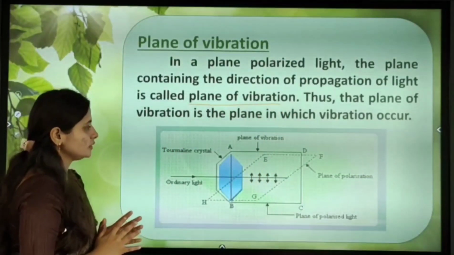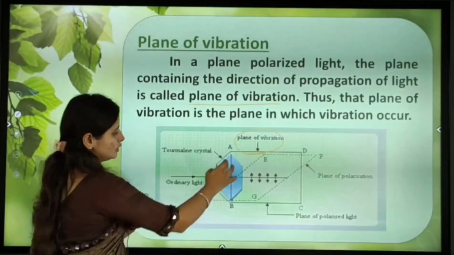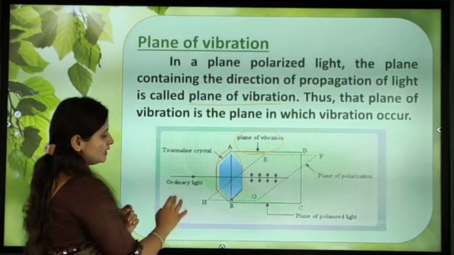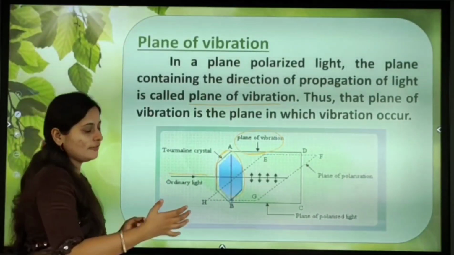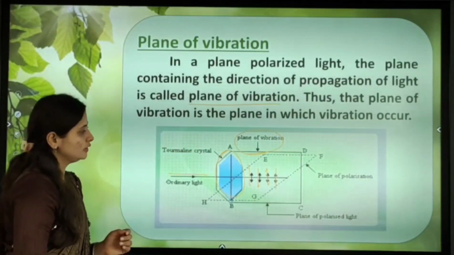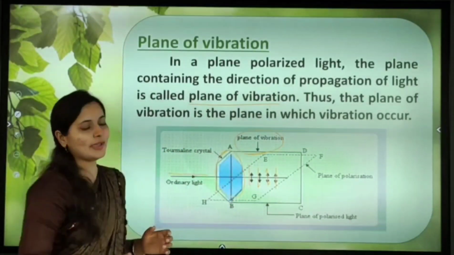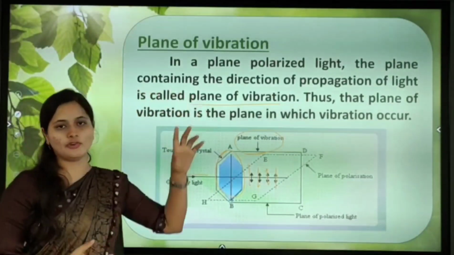Here, one tourmaline crystal is there, and we are incident with ordinary light. What we get is plane polarized light. The plane in which the vibration occurs, we call the plane of vibration.